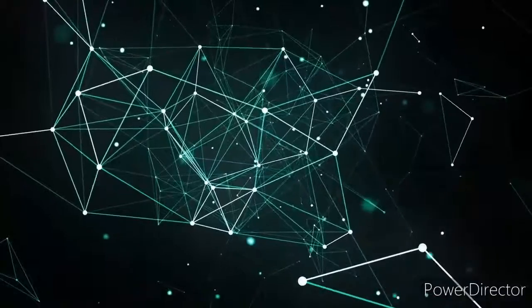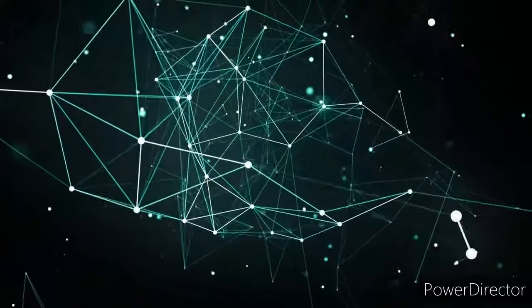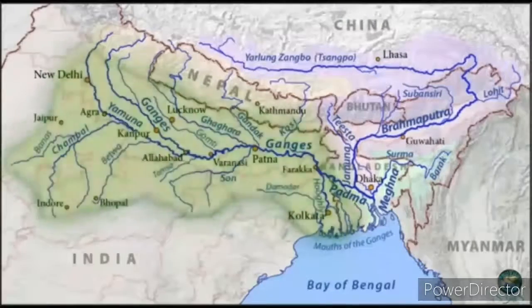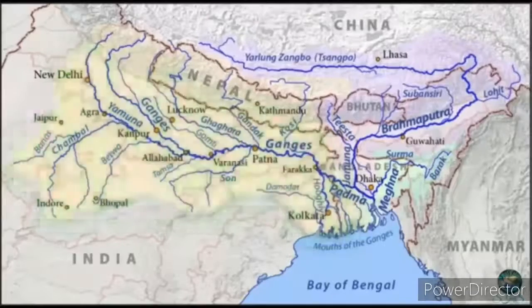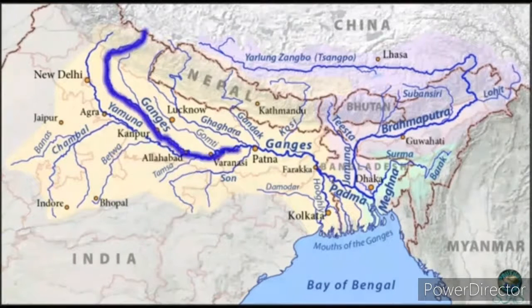Now the western part begins by the side of the Indus river, and let us see the central part. The central part is known as the Ganga plain. It extends from the river Ghaggar to Teesta. This part is mainly spread in the states Uttar Pradesh, Bihar, and partly in Haryana, Jharkhand, and West Bengal. Here the rivers Ganga, Yamuna, and their tributaries, Son, Kosi, etc., are the drains.